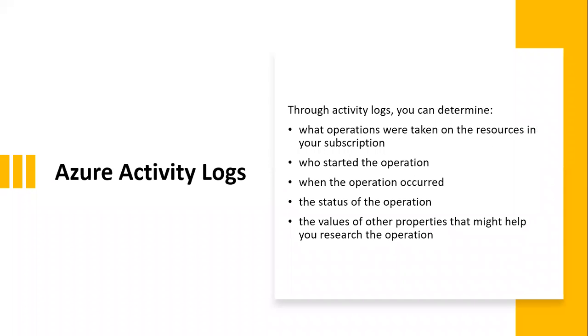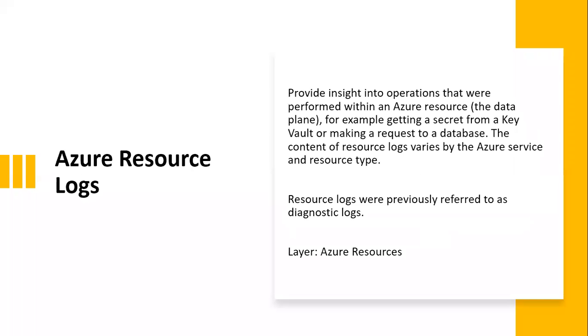Okay. And with activity logs, you can see what operations were taken on the resources in your subscription. You can see who started those operations, what operations occurred, the status of the operations, and values of other properties. Everything can be seen. You will see certain logs. And the others are the resource logs. These are at the data plane. At the resource level, you can see these logs. Okay.